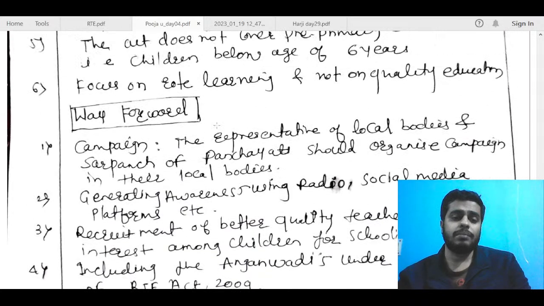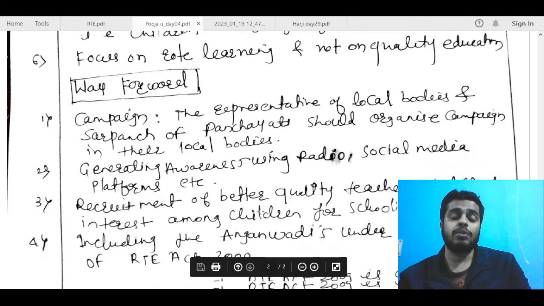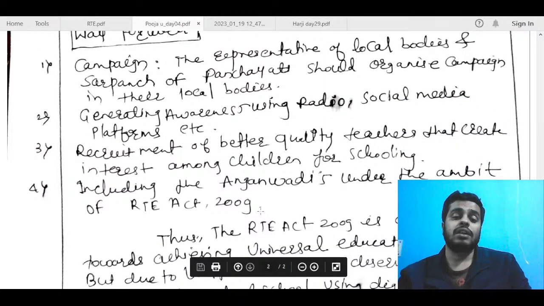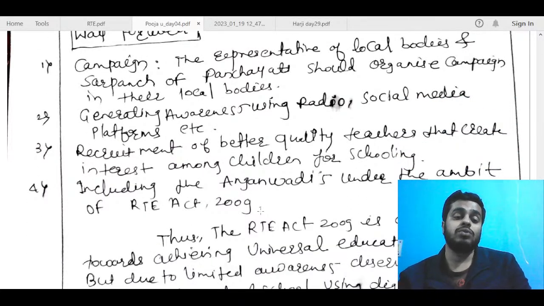The conclusion is fine, but I think in the way forward again, some more steps could have been mentioned, especially related to teachers and all. For example, you could have used schemes like Nishtha to do some value addition to your answer. Using such schemes will just give you some extra marks. Otherwise, I think concept wise, this question was pretty easy.